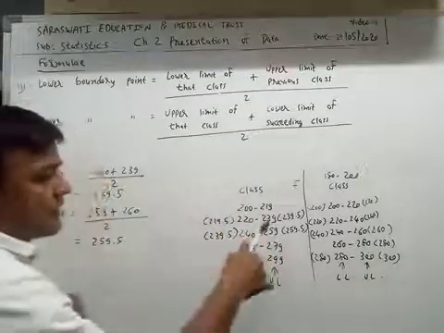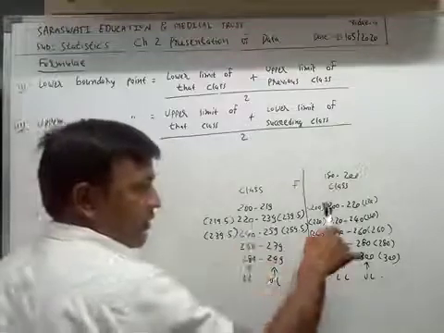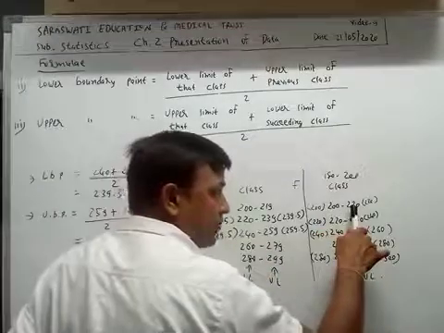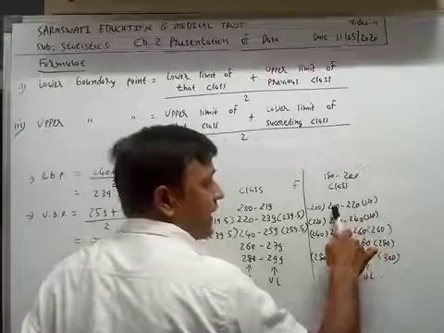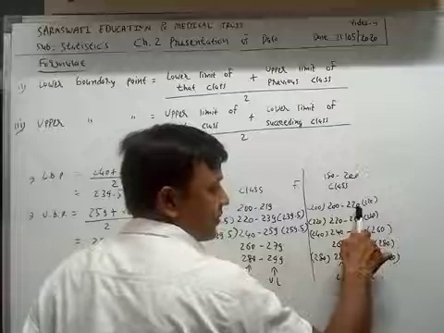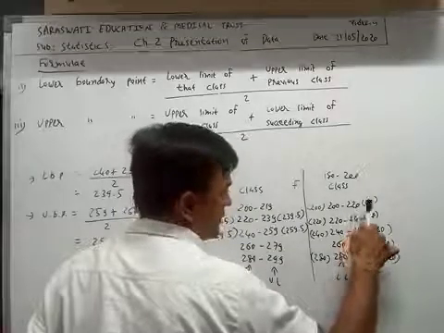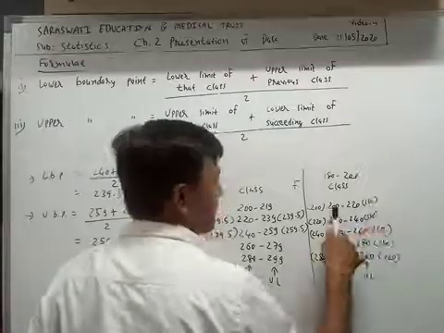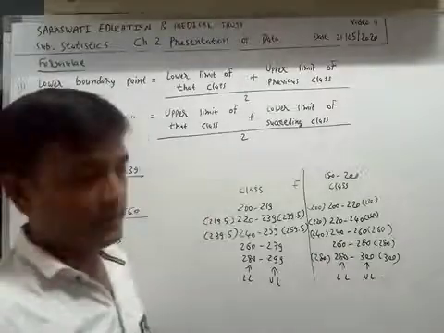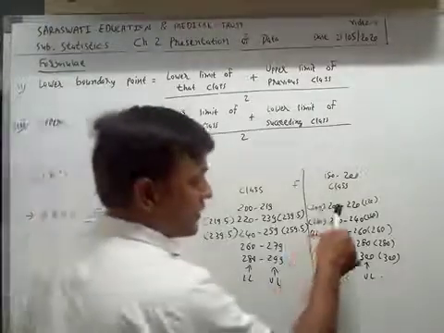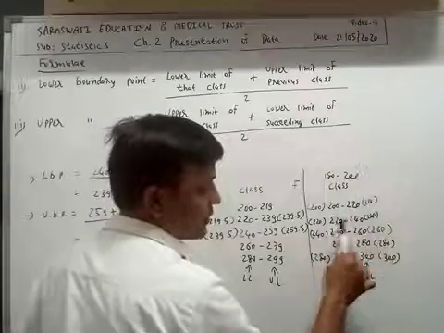So you can see that in an exclusive frequency distribution, or if exclusive classes are given, the upper limit is equal to the upper boundary point, and the lower limit equals the lower boundary point. We get the same answer in this class.